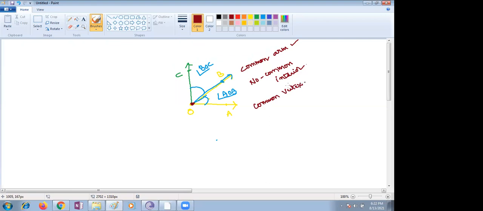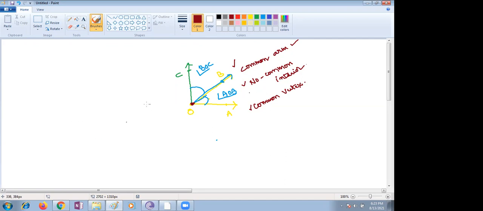Yes, common vertex, and common arm, but no common interior. If these three points are satisfied, common arm, no common interior, common vertex, such things we call adjacent angles, children.